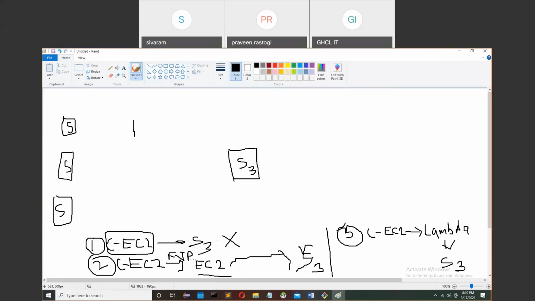When you are directly processing the data on an EC2 machine, for the data processing you have to write a shell script. There is no other way to process the data. And sometimes, because shell script is not a very rich programming language, it is just a kind of scripting language, you can execute some kernel level commands.